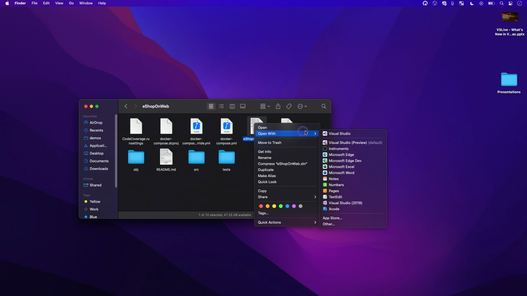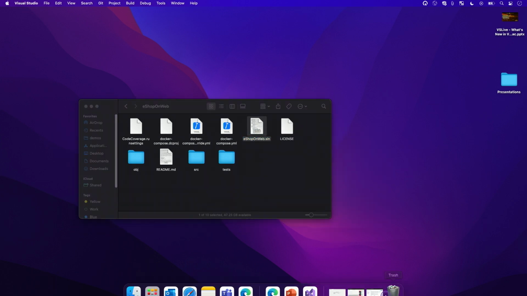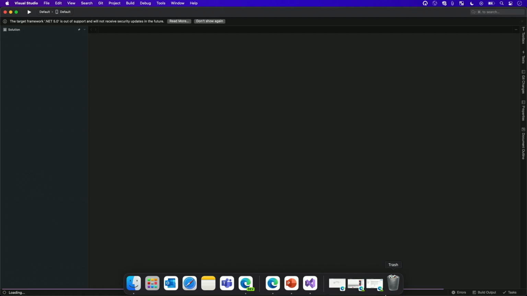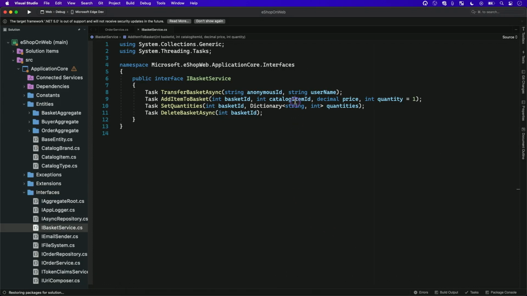So I'm going to say open with, and this will be the stable version. And I should barely have time to get my cursor down. There was no bump, no little bounce on the dock. The IDE loaded. Now I can go ahead and click here and start coding away. And that's a nice quick example on this one project.